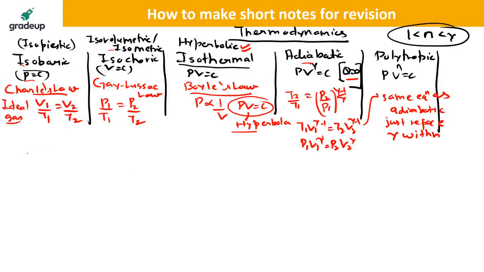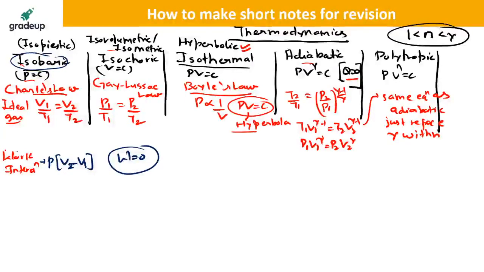Very similar to that, you can also write what are the heat and work interactions for different processes. The work interaction, the non-flow work, for isobaric process is given by P of V2 minus V1. For isochoric this is equal to 0.